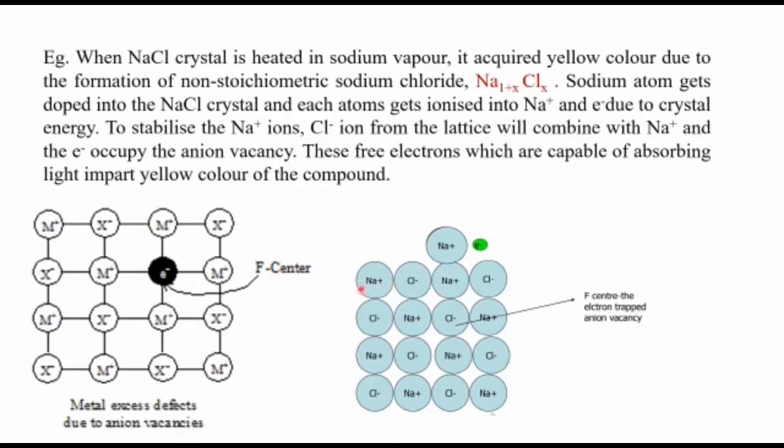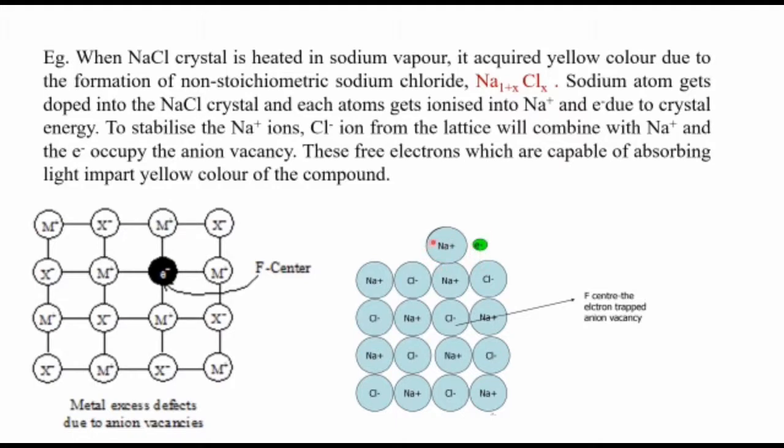Here this is a perfect sodium chloride crystal and the sodium vapor is passed towards it, so that sodium will be doped into the crystal lattice. After some time, this sodium will be ionized as Na+ and e-.